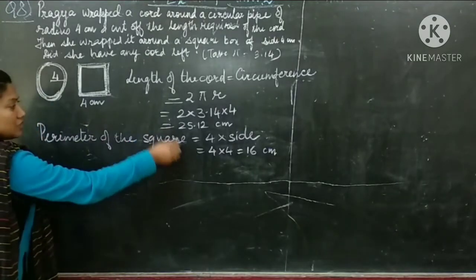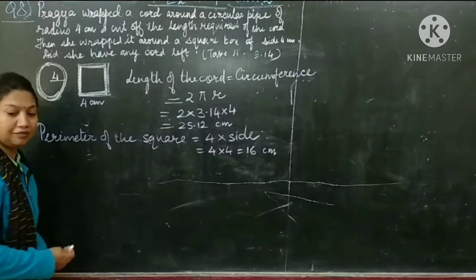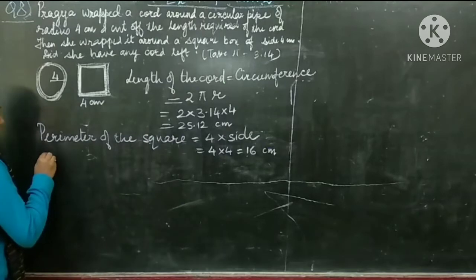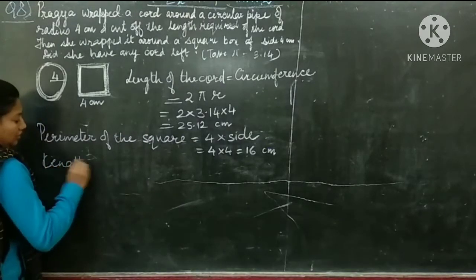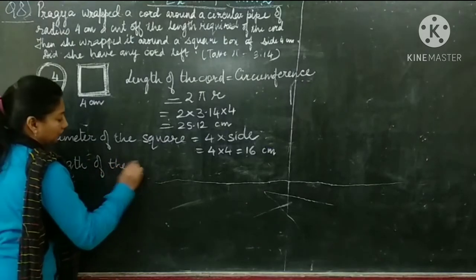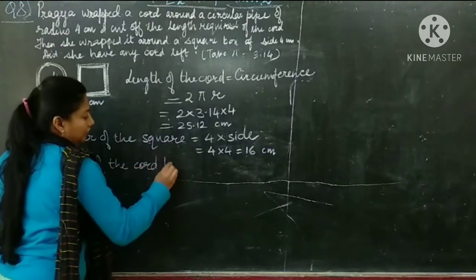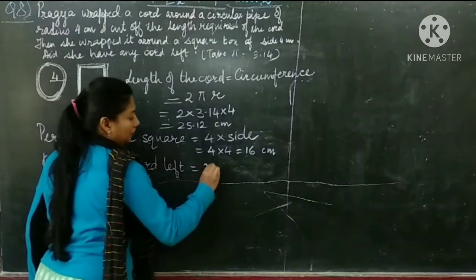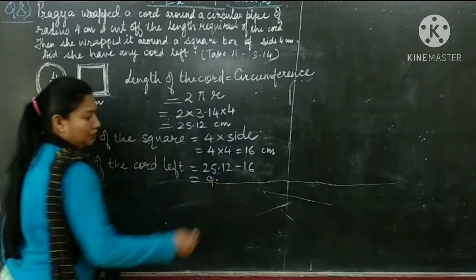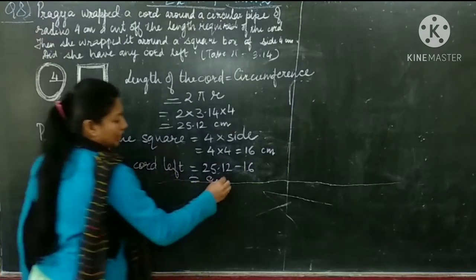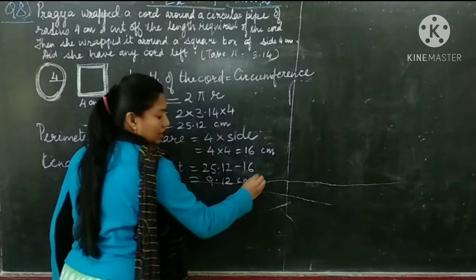And what is the difference between the two? How much cord will be left? Let us also find that. So the length of the cord left is equal to 25.12 minus 16, we'll subtract, we get 9.12 centimeters.